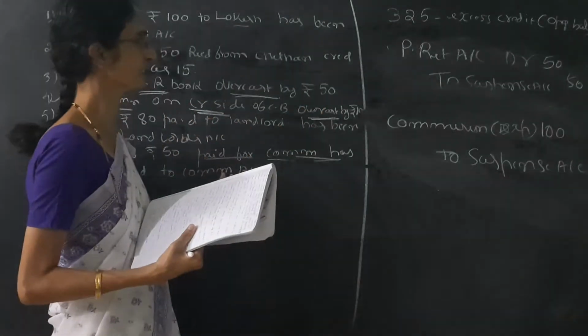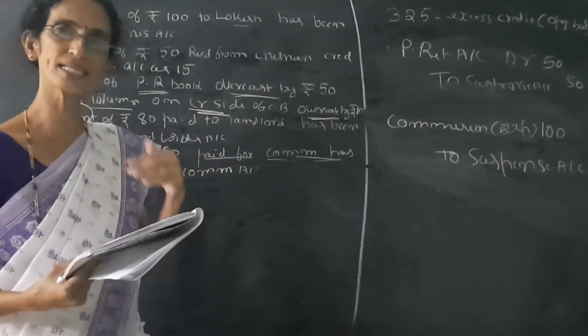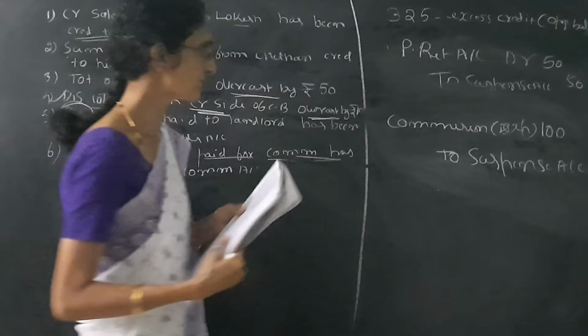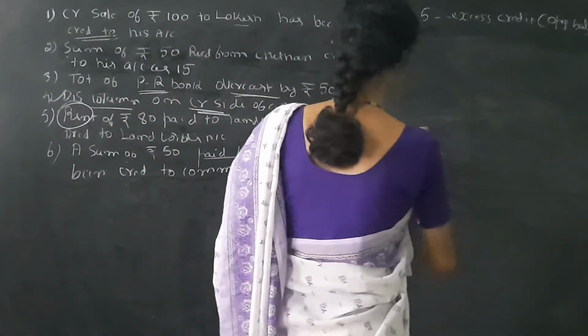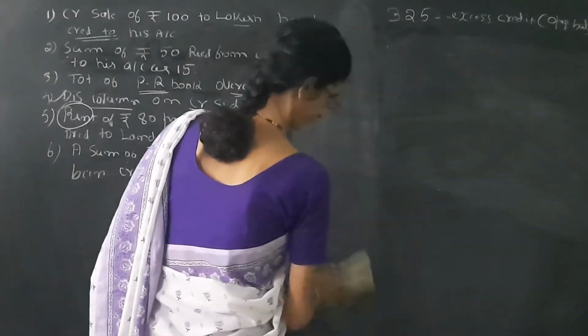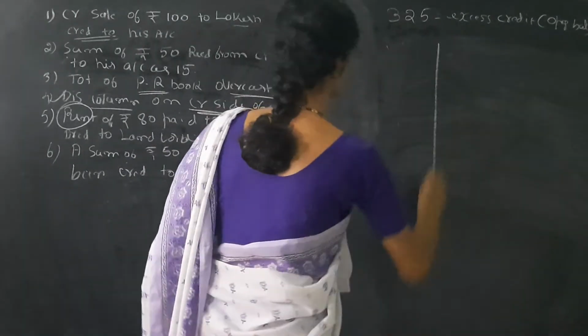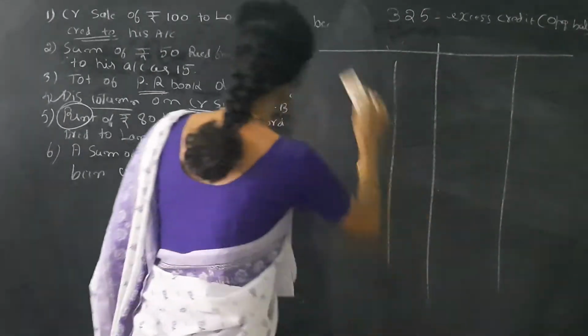So the entry is over. Since you have already passed the journal entries, it is easy to prepare the suspense account. So the next step is we have to prepare the suspense account.